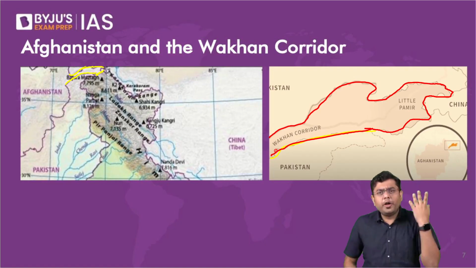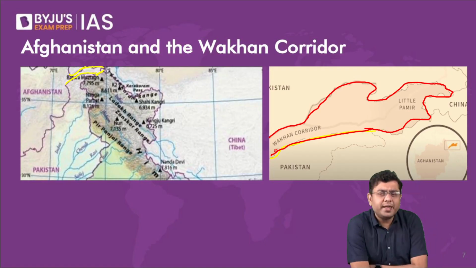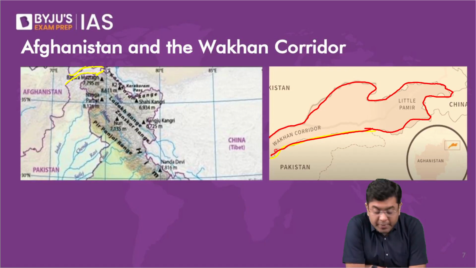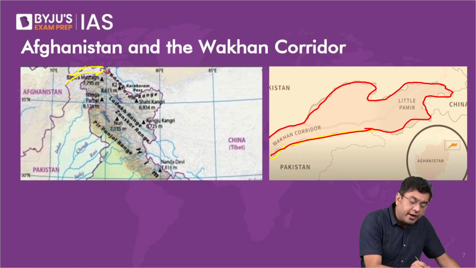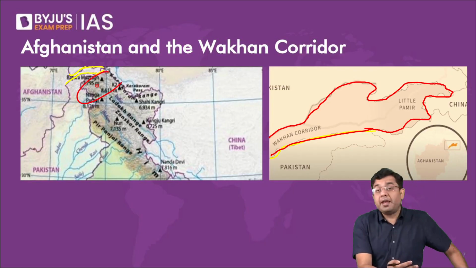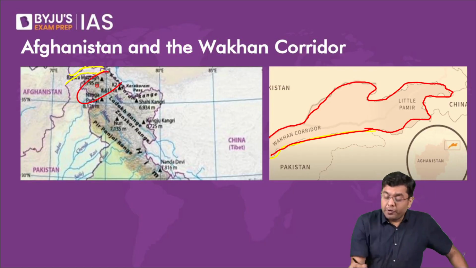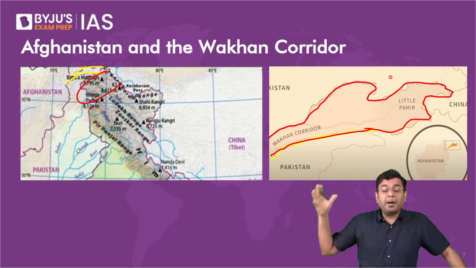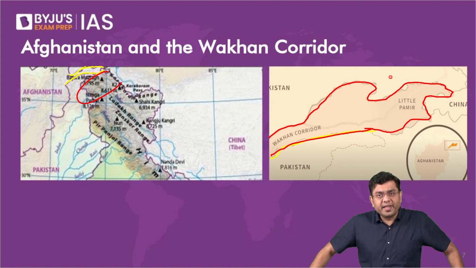Now, Wakhan corridor has been used quite significantly historically, because if you move to the south of Wakhan corridor, you'll find very high lofty mountains. If you move to the north of Wakhan corridor, again, that is the region where you have the Pamirs and all the mountainous areas as well.